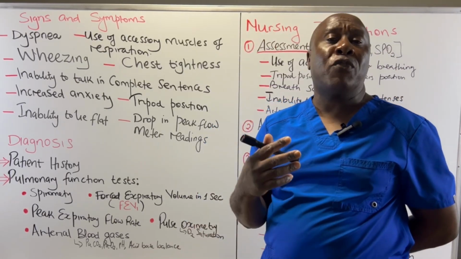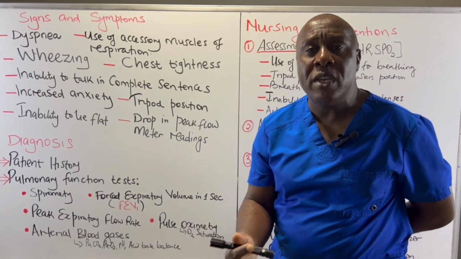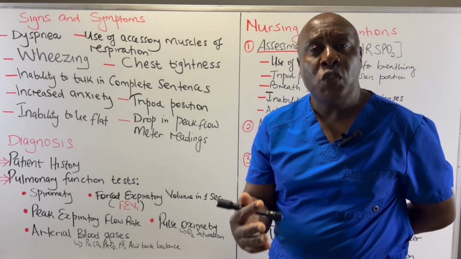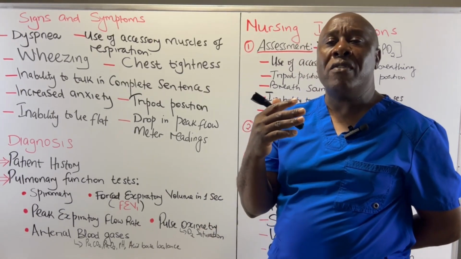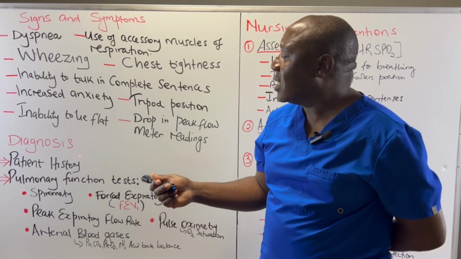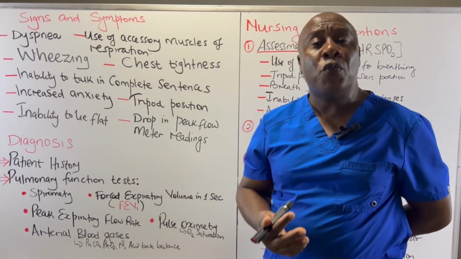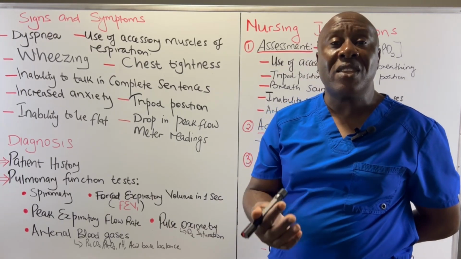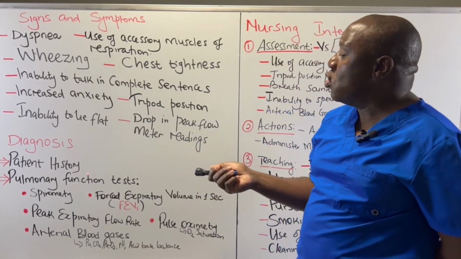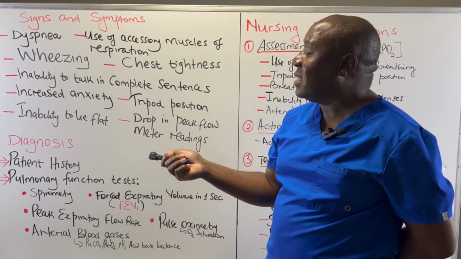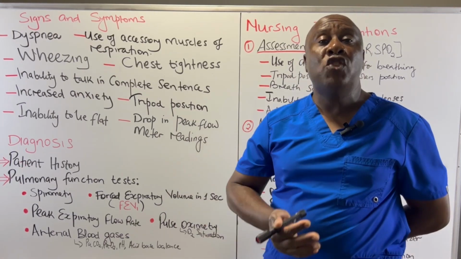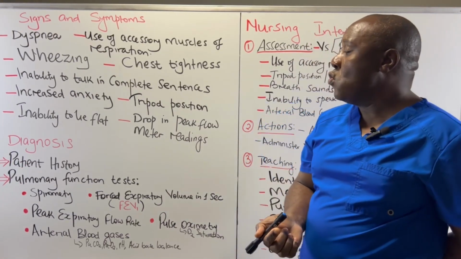He is going to look at, for example, your childhood illnesses, your exposure to irritants, how often you have this attack. He is going to collect a history of how asthma runs in your family. So from this history, the healthcare provider can diagnose you with asthma by just looking at the details that you provided during